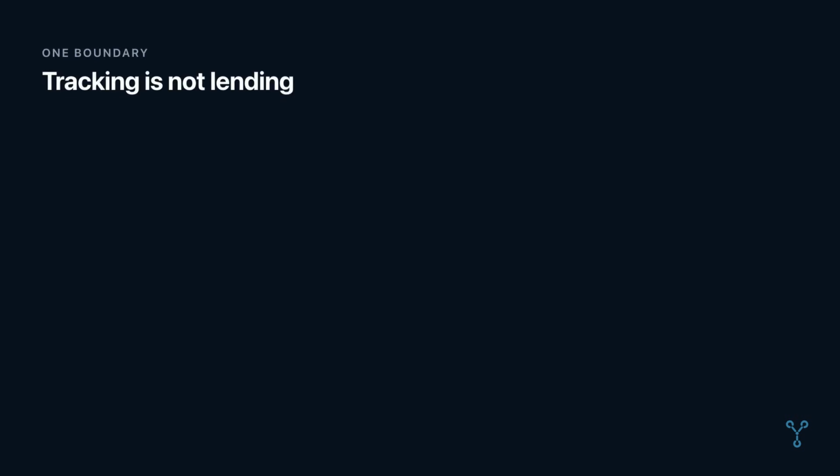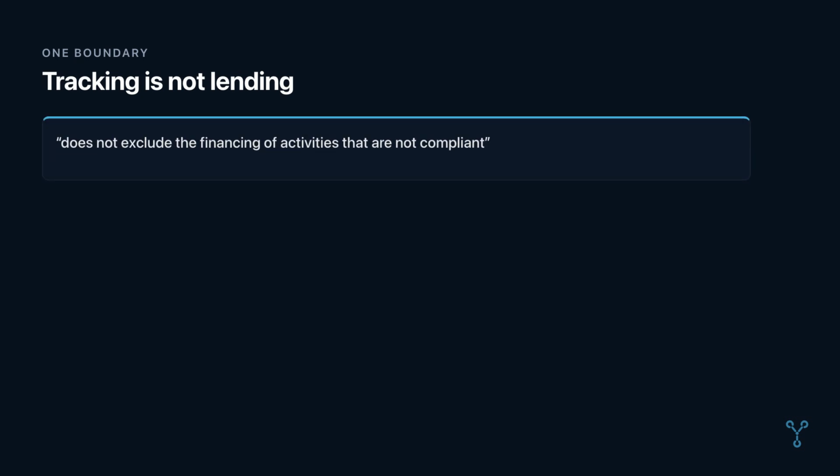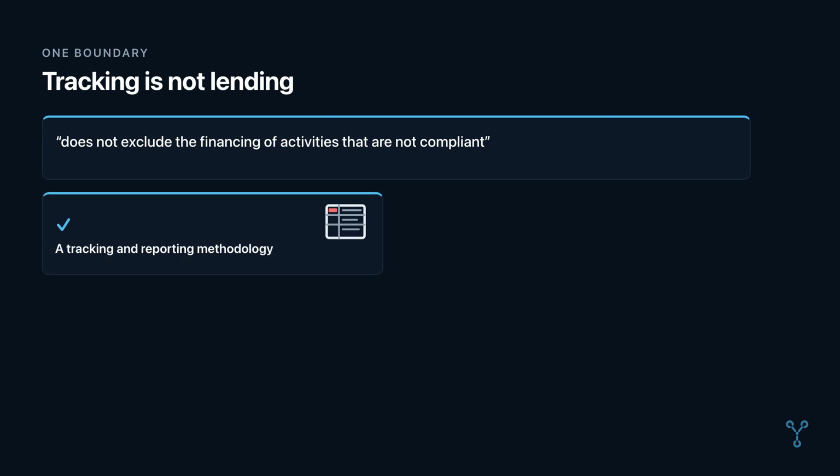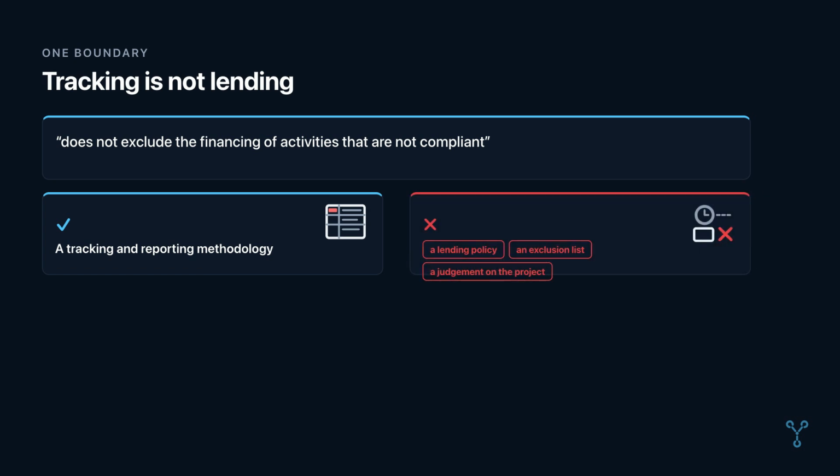Finally, there is one boundary that prevents a serious misreading of everything above. Committing to the common principles does not exclude the financing of activities that are not compliant with their criteria. The common principles are a tracking and reporting methodology. They are not a lending policy. They are not an exclusion list for investment. They are not a judgment about whether a project should proceed.